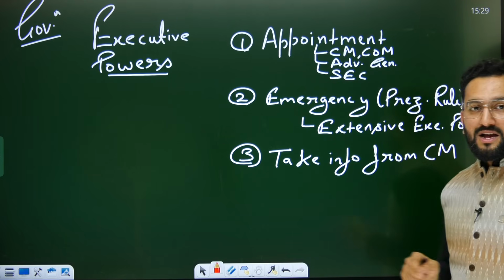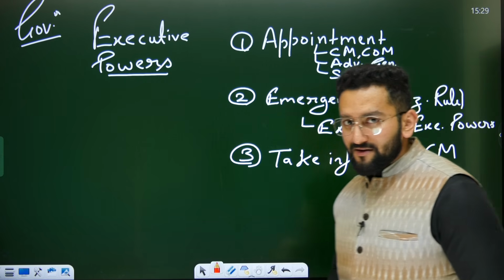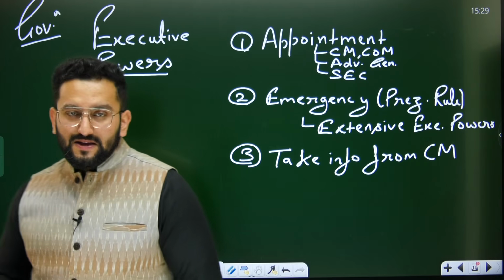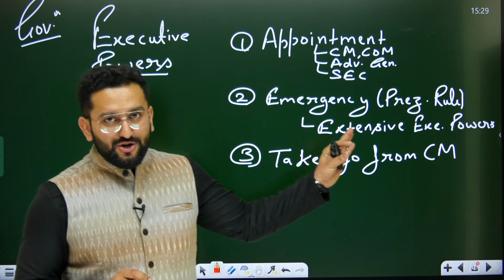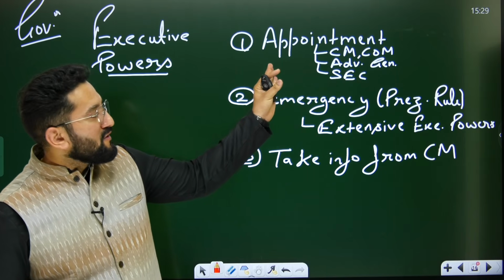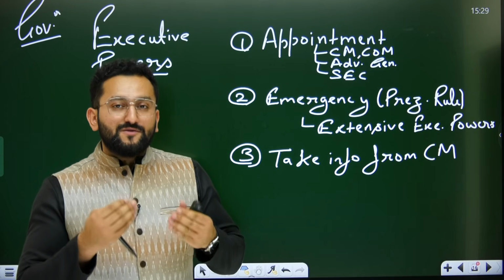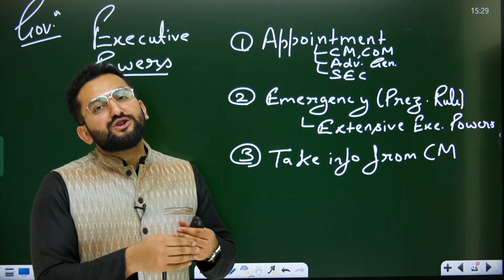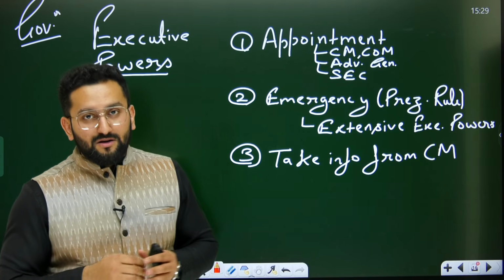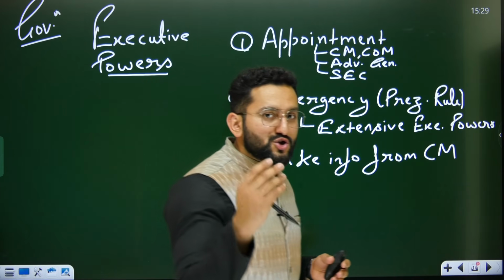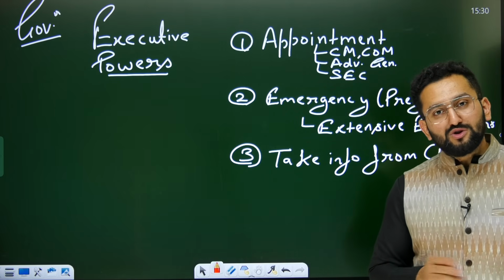Along with this, the governor can also appoint a state election commission. Now there's a trick here. UPSC might say that the appointment of the state election commissioner and the appointment of the chief minister come under the executive power of the governor, and these positions are there on the pleasure of the governor. Now tell me, is that statement true or false? Come on. Should I repeat, or can you pause and go back?